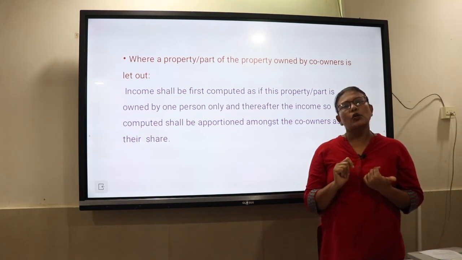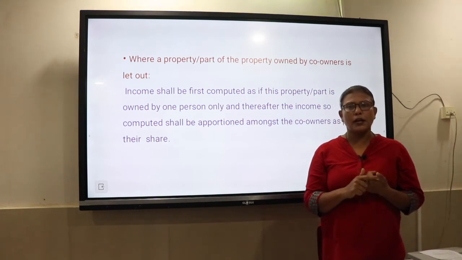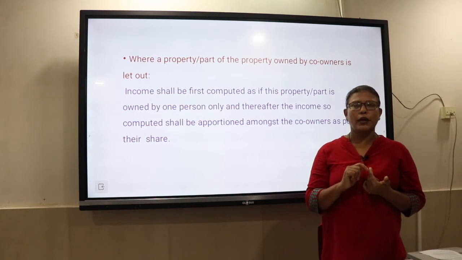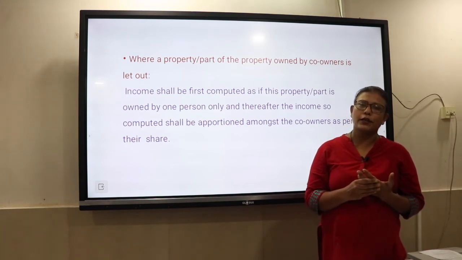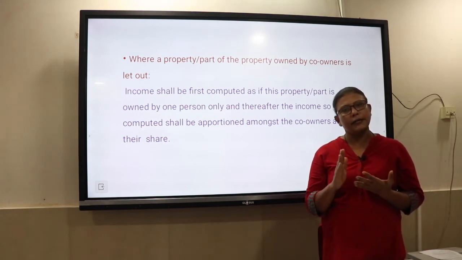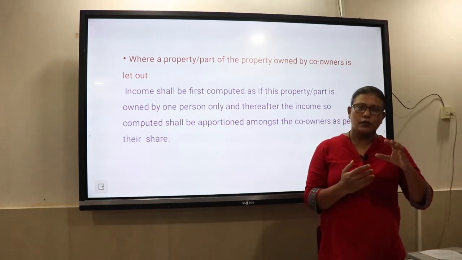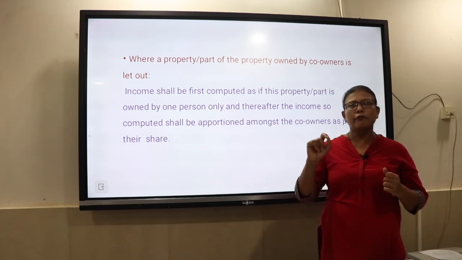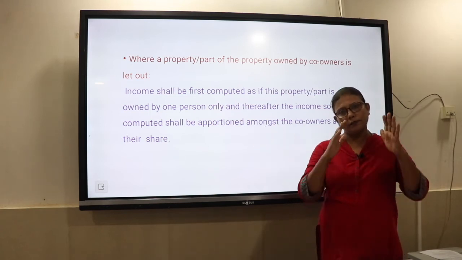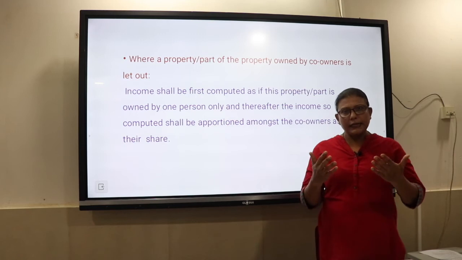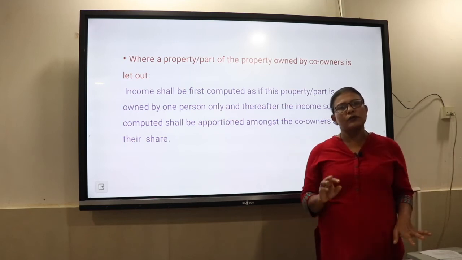From that you will deduct municipal taxes paid and you will arrive at net annual value, and you will claim deduction under section 24, that is 30% standard deduction and interest on borrowed capital, which is actual. So, you will arrive at income from let out house property. This you will do. The second stage, now you have 3 houses which are vacant.